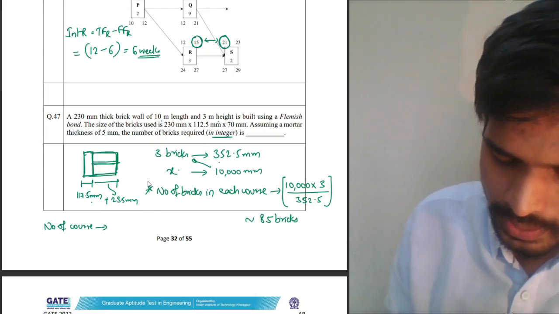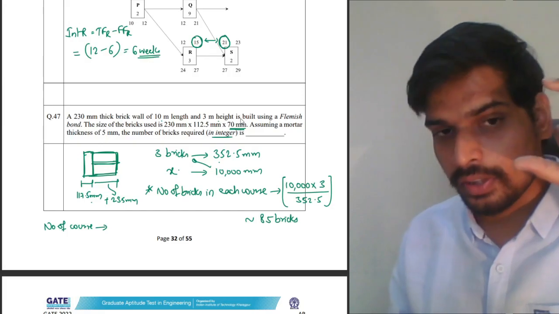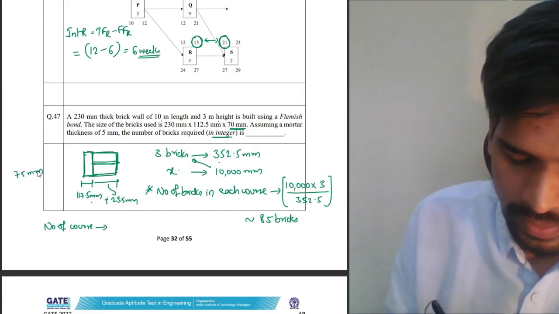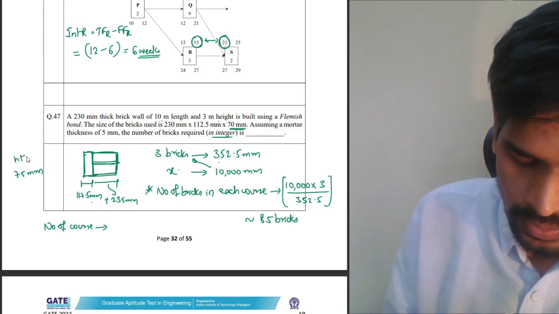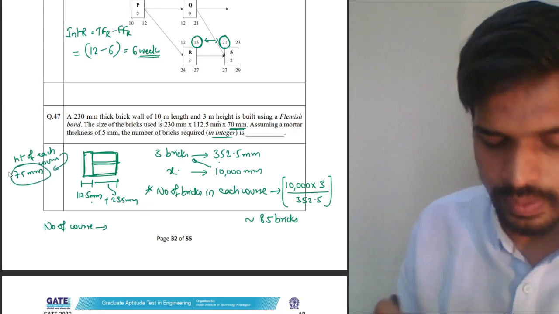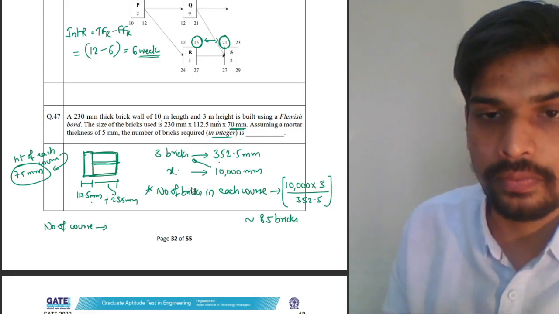in the masonry will be equal to 75 mm, the thickness of one course, including the mortar thickness. 75 mm is the effective height of each course, including the mortar thickness. Number of courses will be total height divided by height of each course.